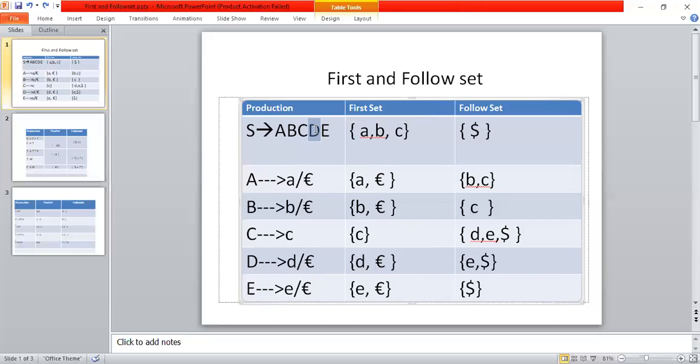We have only E, which means what? Follow of C is nothing but first of E. What is the first of E? First of E is nothing but E, epsilon, right? E,